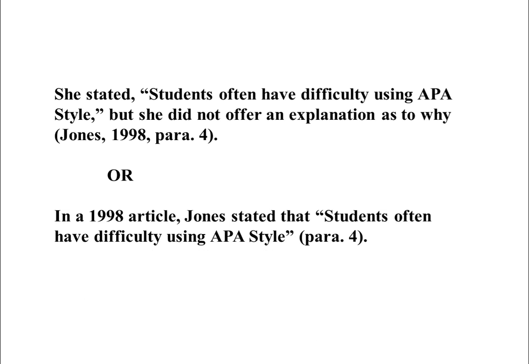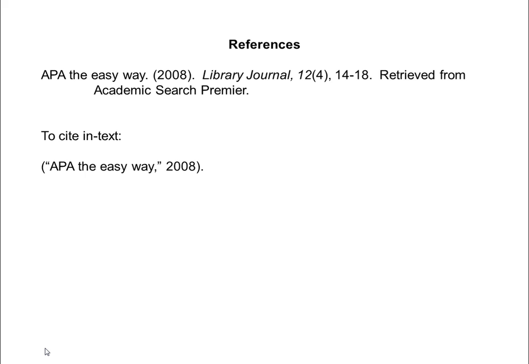You can also cite your source in your writing rather than in parentheses. If you use the author's name and/or the date in the sentence, then you don't have to include it at the end. All you have to add is the page or paragraph number if you're quoting. Sometimes you have a source with no author. In that case, you would use the first few words of the title in the source, followed by the date in your in-text citation.